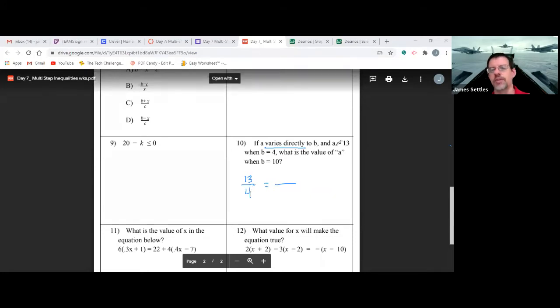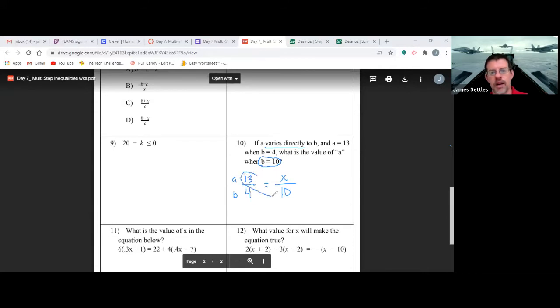We've got to label them. So 13 was A and 4 was B. This simply tells me that now all the A's go on top and all the B's go on the bottom. So when I see this one, I should know where this 10 goes. B's all go on the bottom right here, so we're going to put 10 right there. And then whatever's missing, we put X.